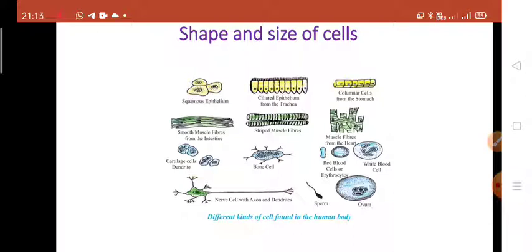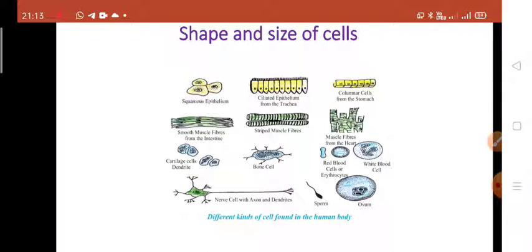Now we talk about the size. What is the size of the cells? Size of the cell is variable depending upon the type of organism. Some are microscopic while some are visible with naked eyes. Their size may vary from 0.2 μm to 18 cm. The size of the typical cell in a multicellular organism ranges from 20 to 30 micrometer.